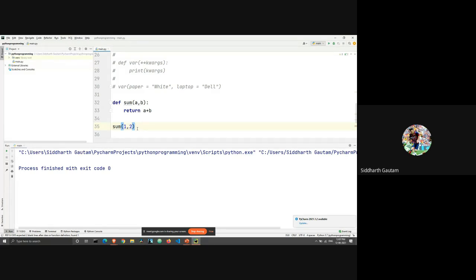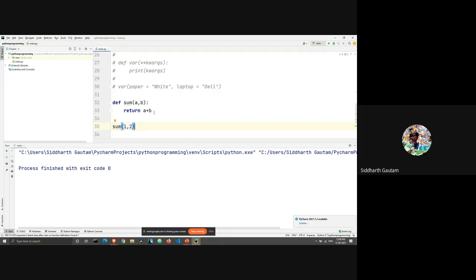So in that case, what we do is we use the return statement. Return statement is exactly as it sounds. Here we are calculating a plus b, and the function is just going to return us the value of a plus b. I have entered here 1 and 2. So the function is calculating 1 plus 2, which is 3.